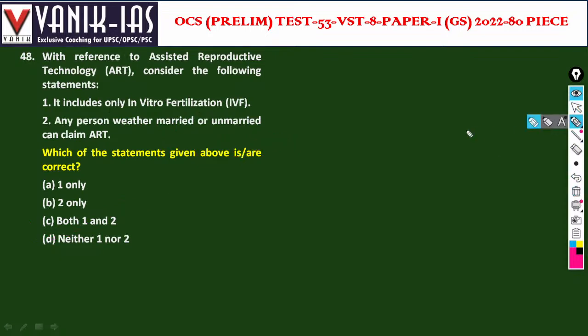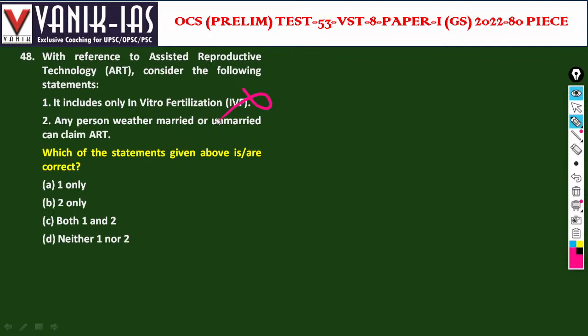With reference to assisted reproductive technology, that is ART technology, consider the following statements. It includes only in vitro fertilization. No, this is wrong. There may be multiple types of treatment. So whenever you see the word "only," then that is wrong.